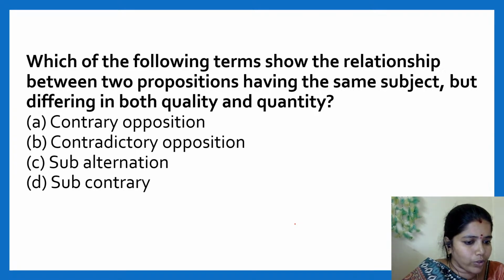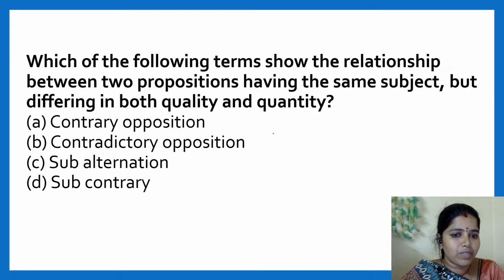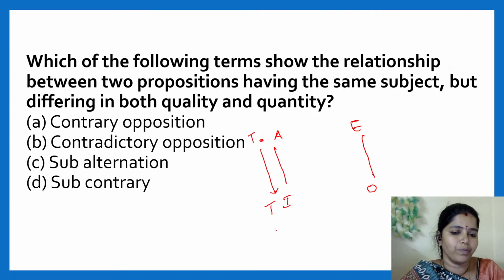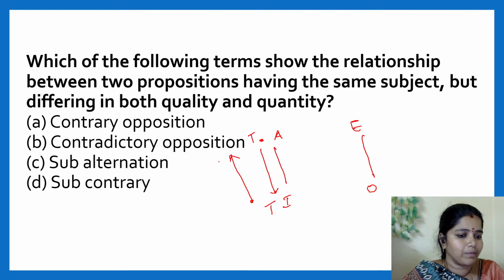Can you explain what you draw in subaltern? Yes, sure. Subaltern is nothing but A, E, I and O. How it is means, whenever this statement is true, when I infer I from A, I'll say this will also be true. But whenever I is given, when I want to infer A, I cannot tell how this statement will be. The A I cannot determine.